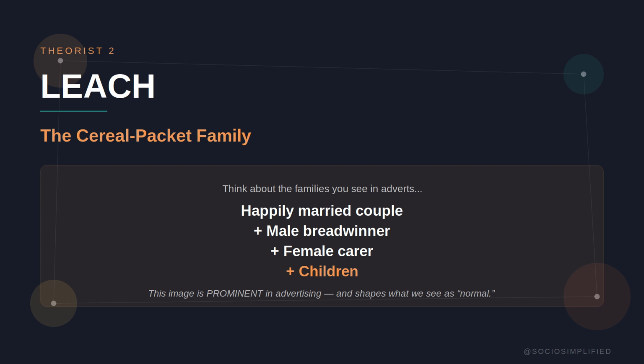Leach calls this the cereal packet family, the idealized nuclear family image that dominates advertising and media. It's not just how companies choose to sell products, it's a reflection of what society considers as normal. The nuclear family is so embedded in our cultural imagination that it's become the default image of family life. That's a form of dominance.